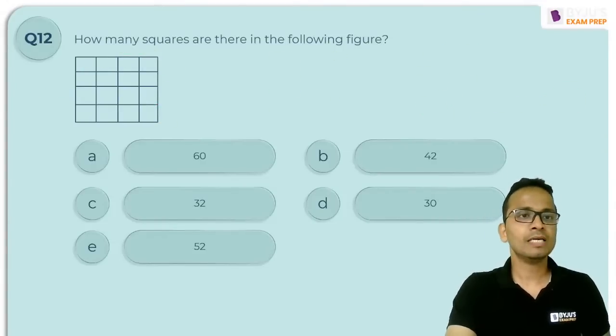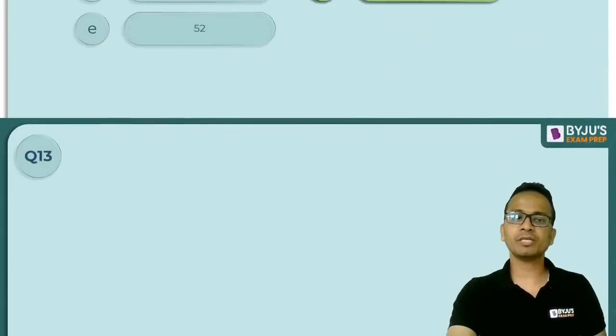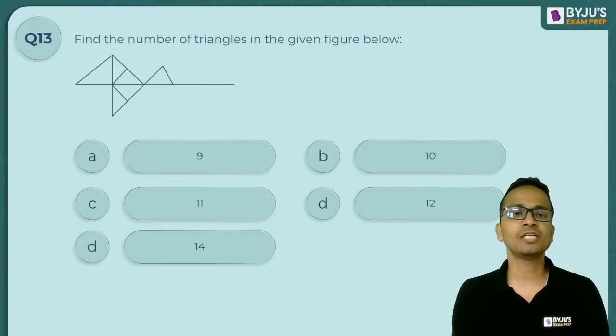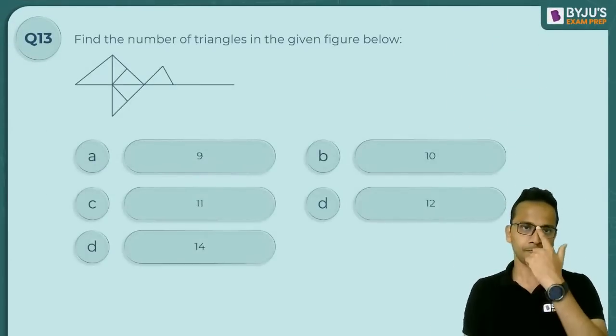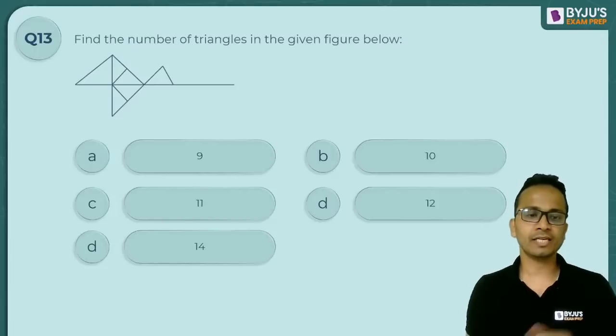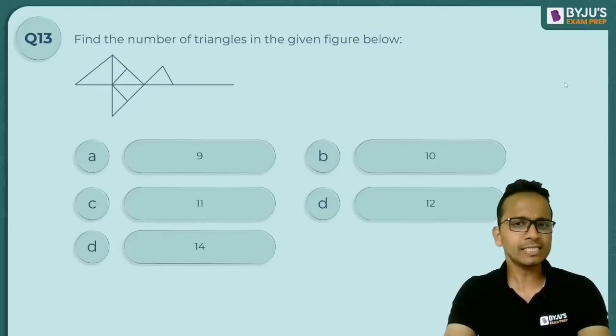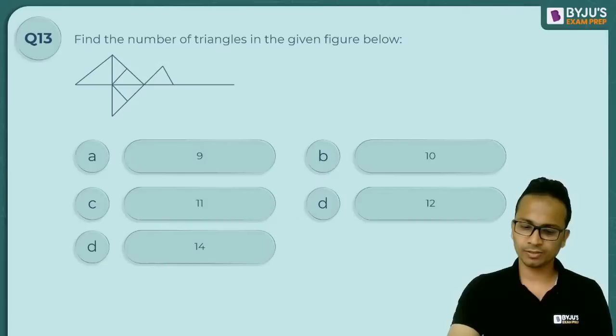All right. Next question, question number 13. Question number 13 is asking you to count the number of triangles in the given figure. It is an easy figure, it will take around 30 seconds and you can easily count the number of triangles.